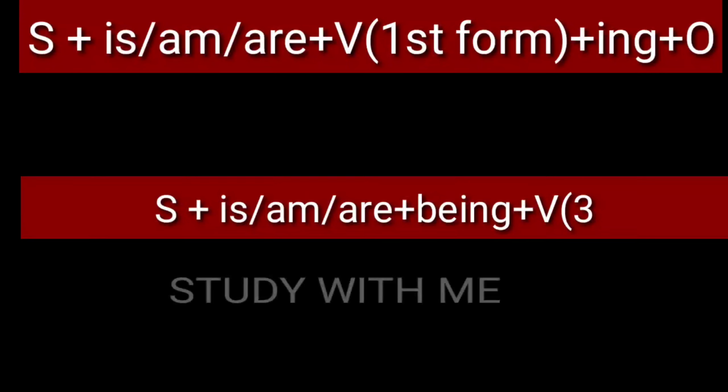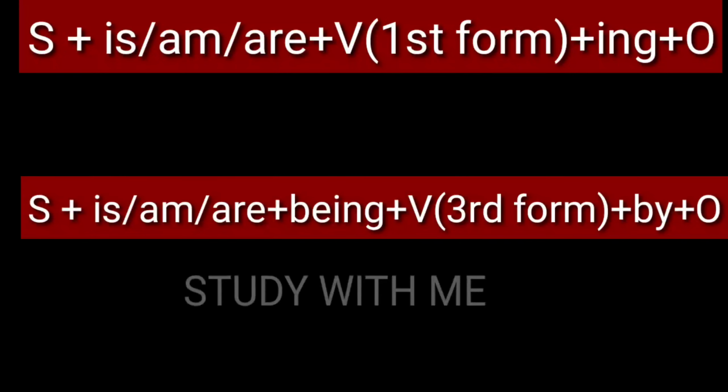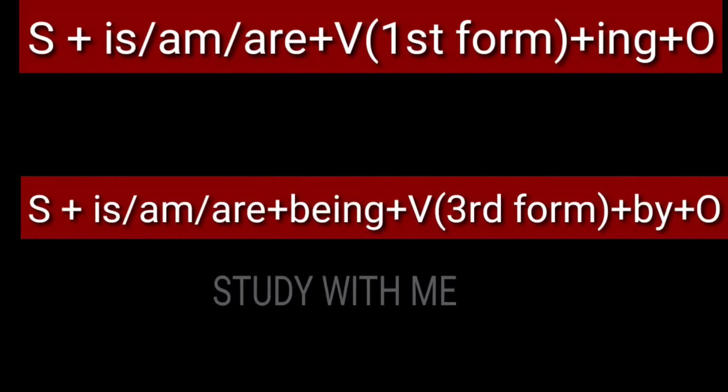Dear students, next we will discuss the present continuous. In the present continuous, the active voice structure is subject plus is, am, are plus first form of the verb plus ing plus object, and the structure of the passive voice will be subject plus is, am, are plus being plus third form of the verb plus by plus object.